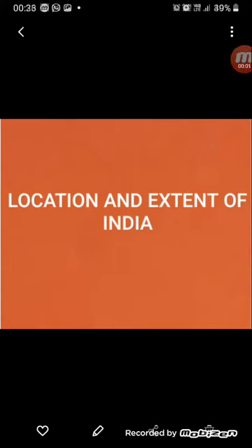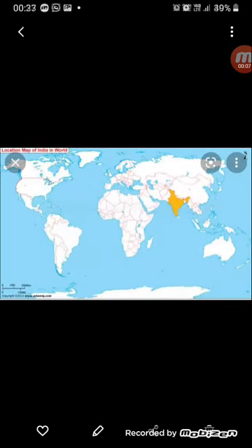Dear students, let us today study about the location and the extent of our own country, India. Now, India is the seventh largest country of the world and it is located in the northern and in the eastern hemisphere. So, in this map of the world, you can see India is located right in the northern part of the world and it is also in the eastern hemisphere. So, we say that India is located at the northeast part of the globe.